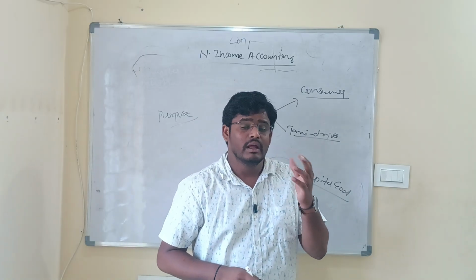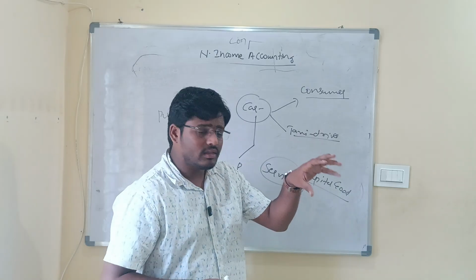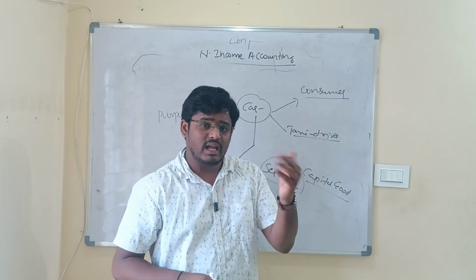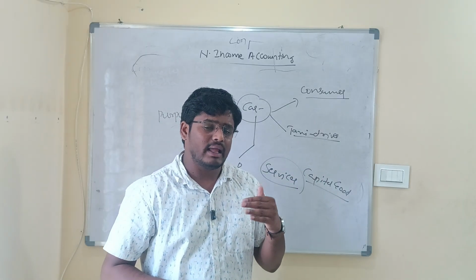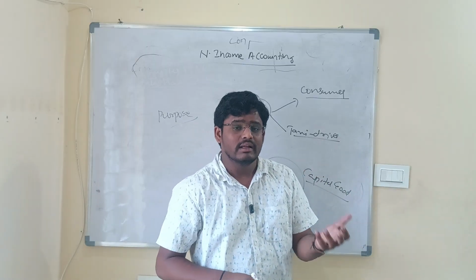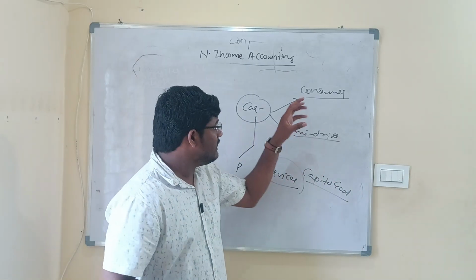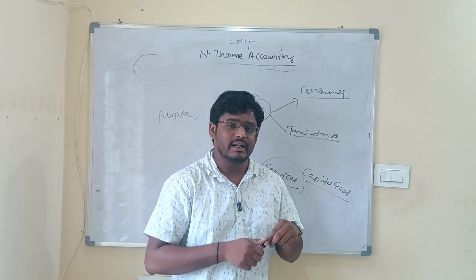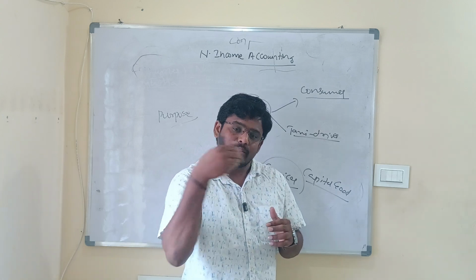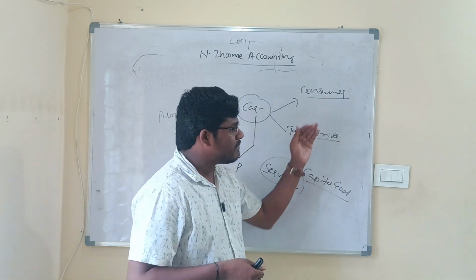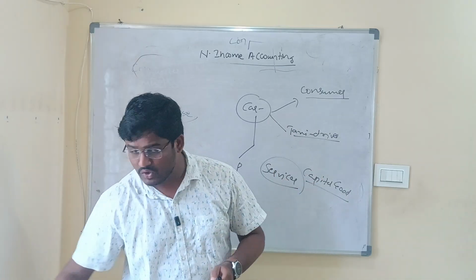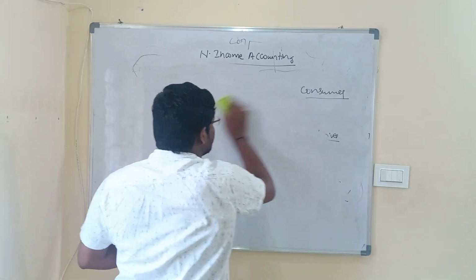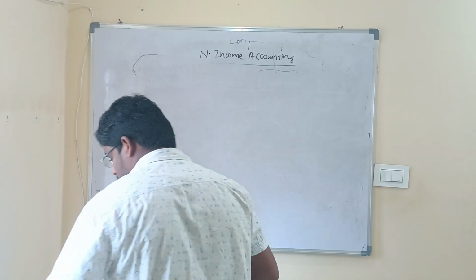For example, if you buy a refrigerator for your home, that becomes the consumer good. If the same refrigerator is being bought for providing cool drinks to others, then it becomes the capital good. So this is the second conclusion which we have to understand. The first one: what can be a final good to some entity can be an intermediate to some other entity, and which type of final good it is depends on the purpose for which it is being used. So these are certain points which we have to understand with regard to intermediate goods and final goods.